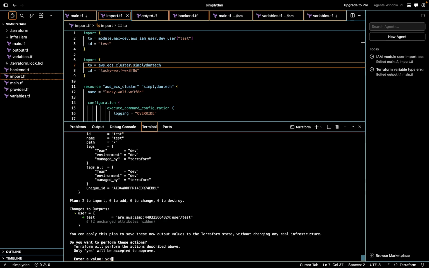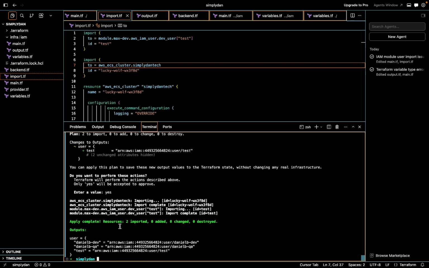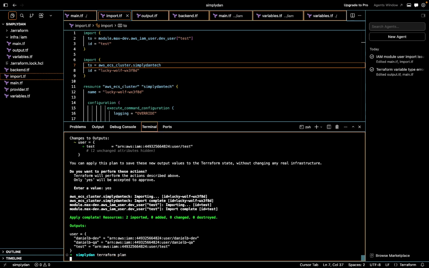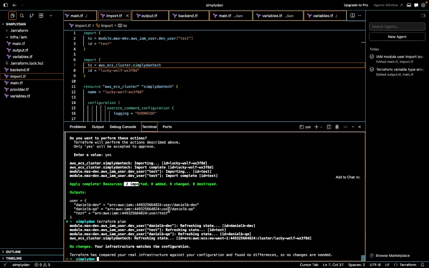I will say yes to this, okay, and it's literally going to import everything. Okay, that is it. So now if I run Terraform plan again, there's nothing. It's just gonna give you a clean plan. We got two resources already imported, and it's now under Terraform management. Okay, and this is how we do Terraform import using the import block.